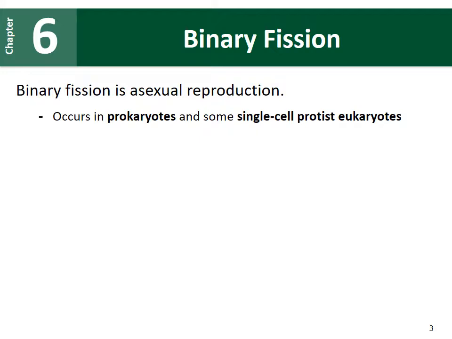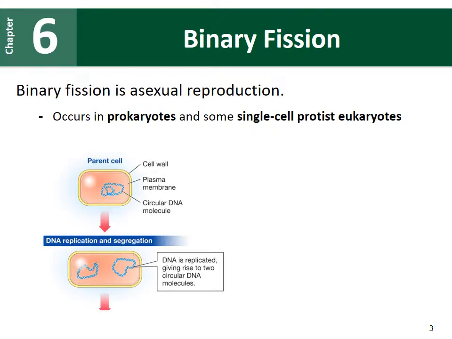One type of cell division that we're not going to spend a lot of time on is called binary fission. This is an example of asexual reproduction. This is a type of reproduction that we find in prokaryotic organisms, which are the bacteria and the archaea. We will also find this type of asexual reproduction in some single-celled protists that have eukaryotic cells. So how this works is we start off with a parent cell.